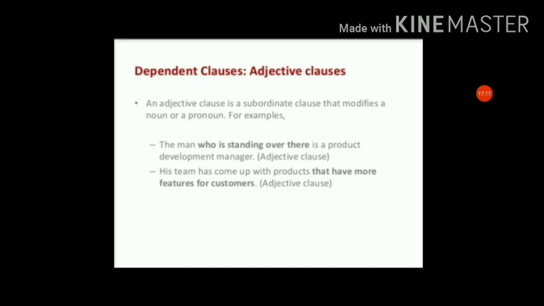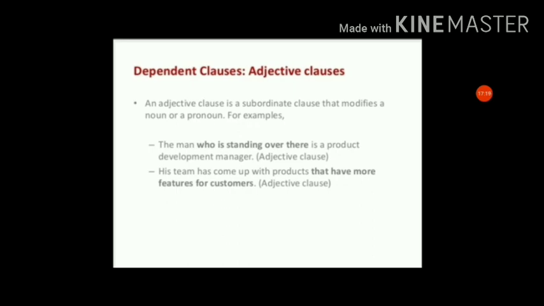His team has come up with products, and the rest gives extra information about the team. What is the extra information? That have more features for customers. That is the adjective clause, which also gives extra information about a noun or pronoun.